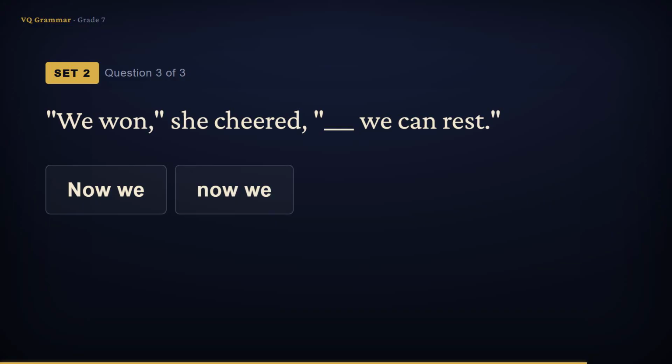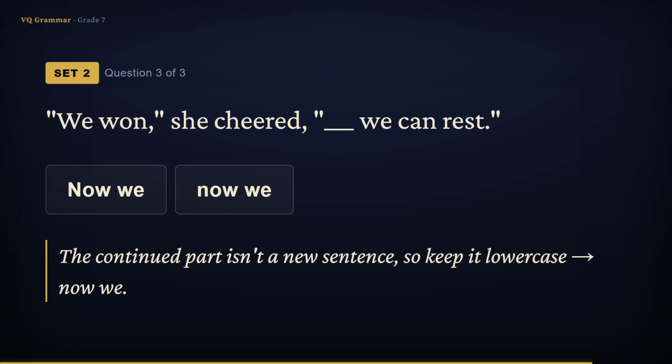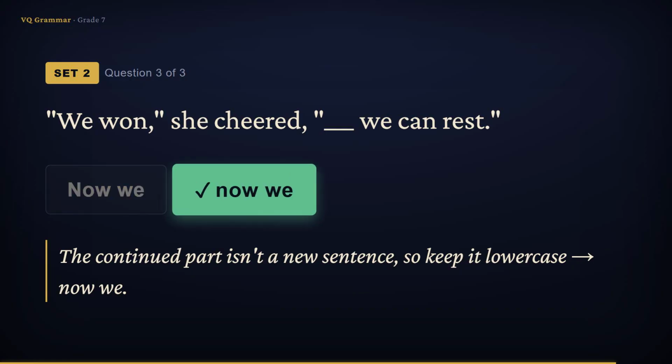"We won," she cheered. "Blank, we can rest." The quotation is split by she cheered, then it picks back up. Does the second piece begin a brand new sentence? No, it just continues the first, so its first word stays lowercase. The correct pickup is now, with a small n. So the answer is now we, lowercase.